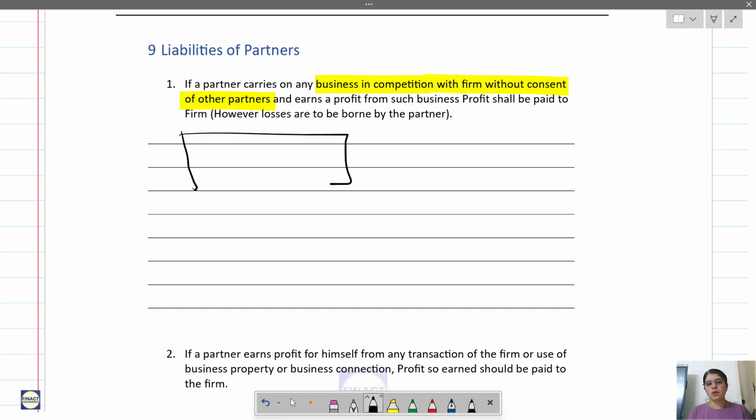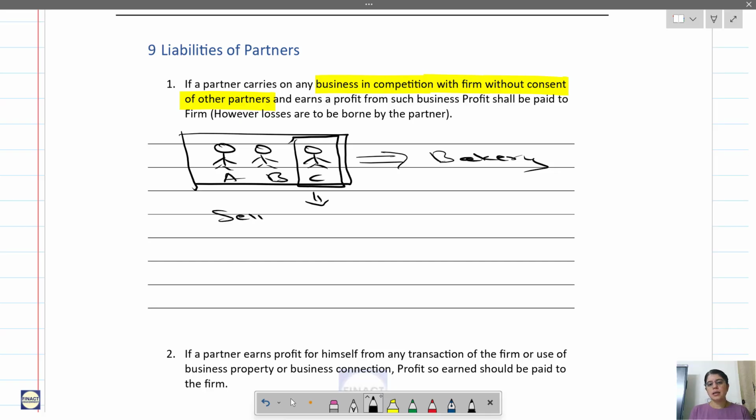So this is a partnership firm, and you have three partners over here, A, B and C. And they are carrying out a bakery business. So they have their own bakery, this partnership firm. Now C is secretly selling cookies. So without the consent, A and B don't know about it, they have not given consent to C doing this business.